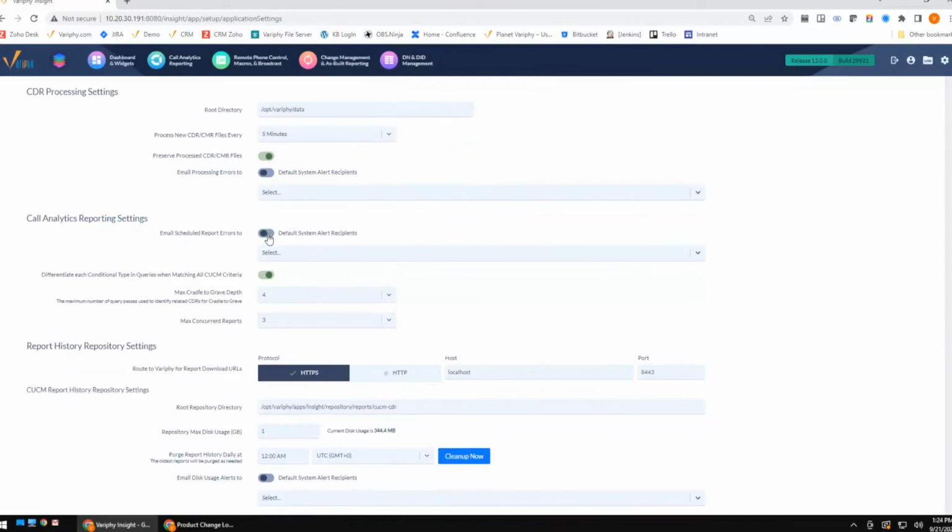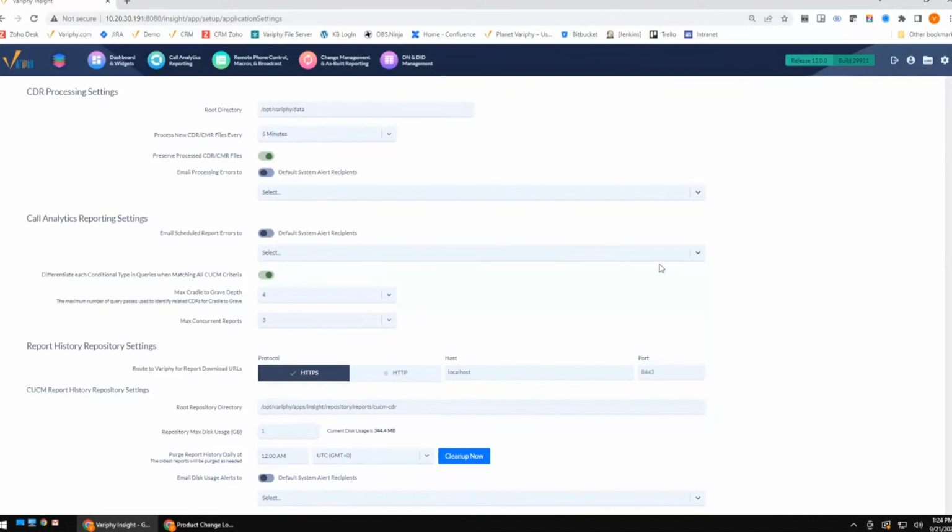If something should fail, maybe it's a configuration in the report. Maybe they were running a report for somebody that's no longer with the company, or something weird happened with the report. This is a great way to be able to just go ahead and get a little alert that the report didn't go out. If it's something that you can easily address because of SMTP or size or anything like that, you'll get some information in the actual email error. Or again, you can always reach out to our support center. We'd be more than happy to take a look and see maybe why a report didn't go out.